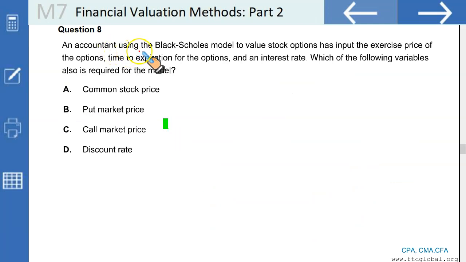An accountant using the Black-Scholes model to value the stock options has input the exercise price of the option, the time to expiration of the option, interest rate, which of the following variable is also required.